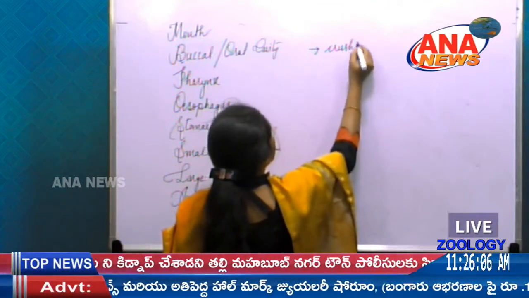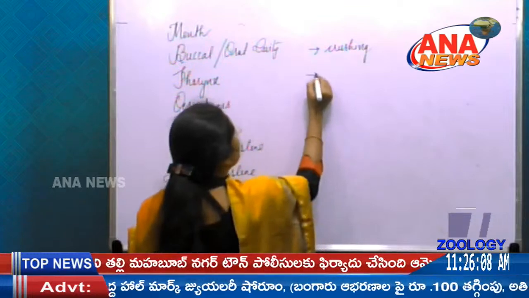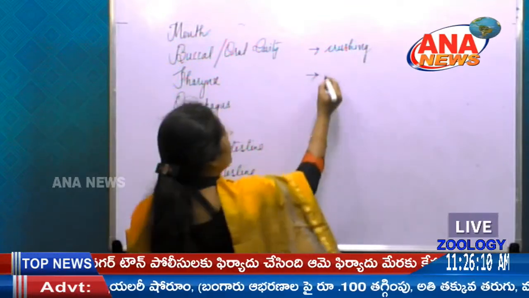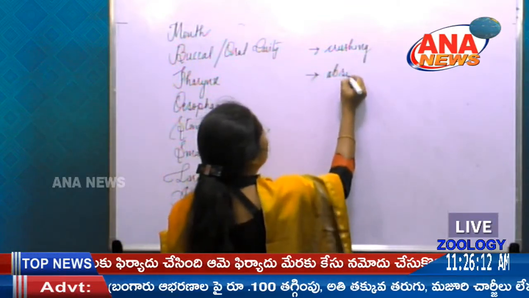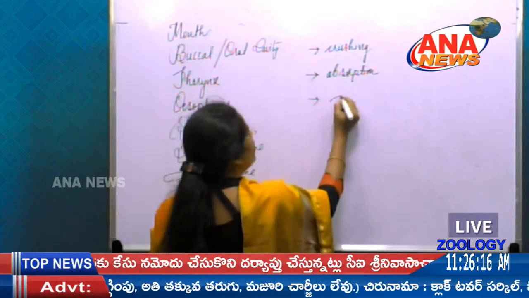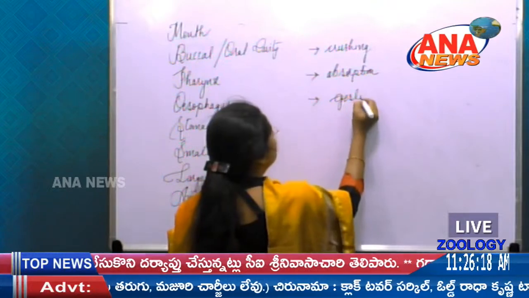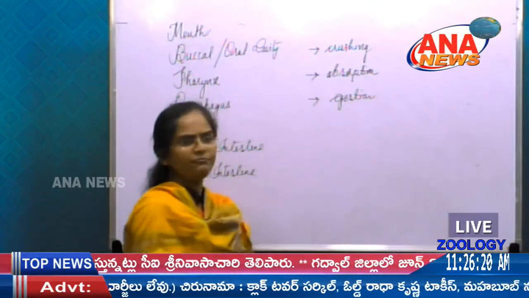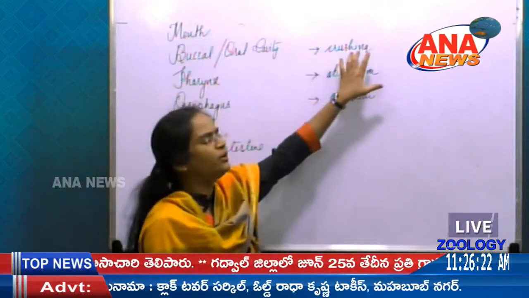food material, next absorption of food material, and also digestion of the undigested food material. So crushing, why do we crush here?